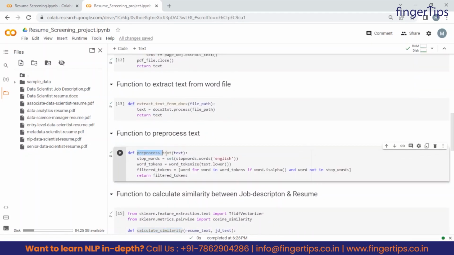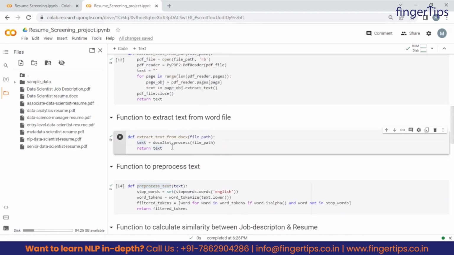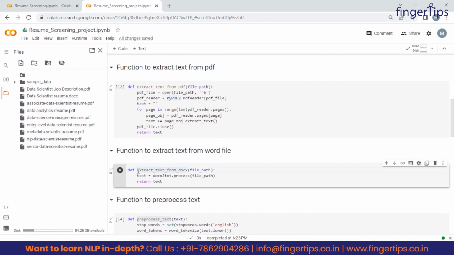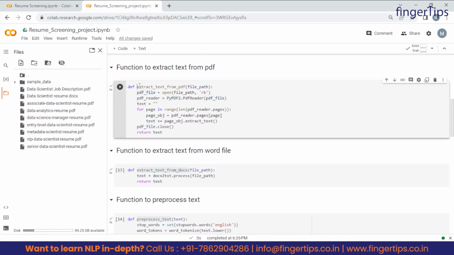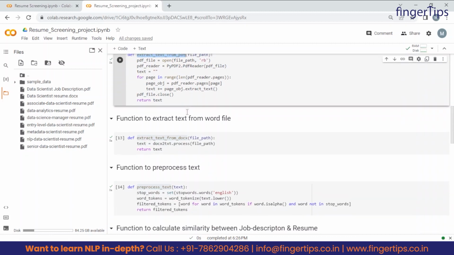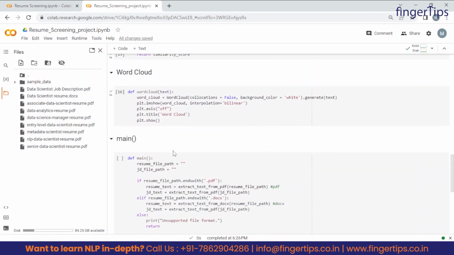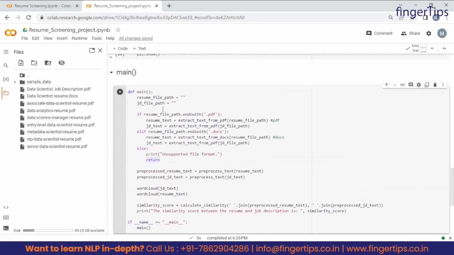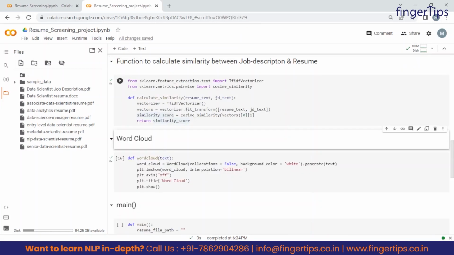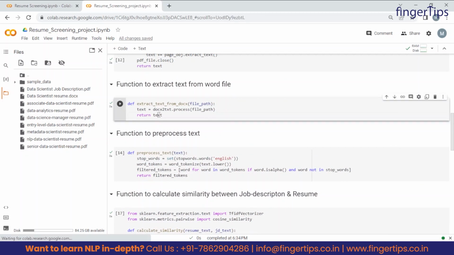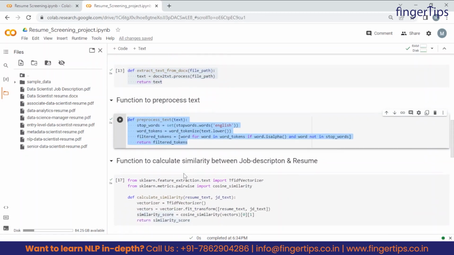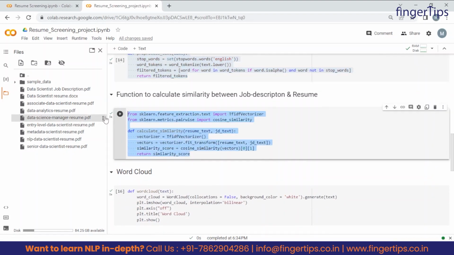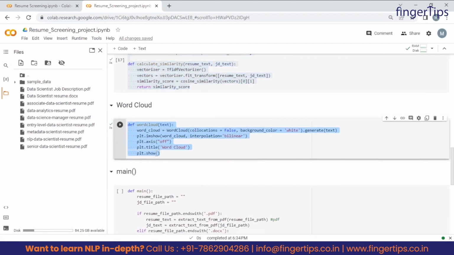Then this is the preprocess text function which will preprocess the text we extract from these two files. And guys, these are the two functions to extract the text from the docx file and from the PDF file. So these are all the functions which we will be calling inside this main function only. That was the reason I was saying that when we are running these cells, we are not getting any output, because we haven't called these functions.